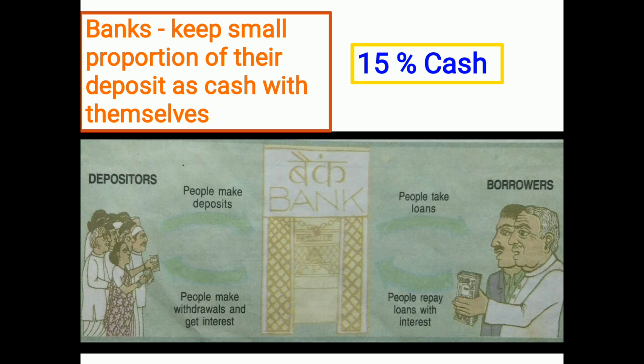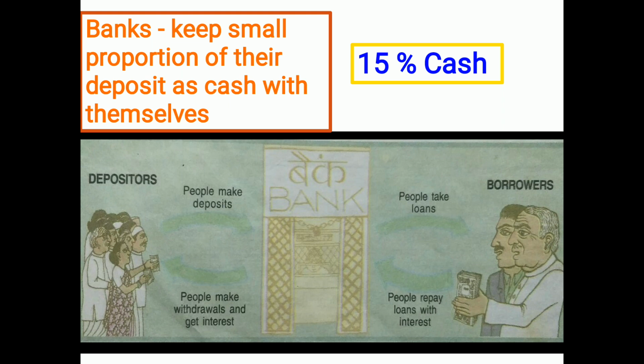Each one of them will not deposit the same amount of savings. One may deposit 1,000 rupees in his account, one may deposit 10,000 rupees, another may deposit 1 lakh or even a crore. So the amount deposited may vary from one depositor to another. According to the money deposited by the person, he gets the rate of interest for his money in the bank.